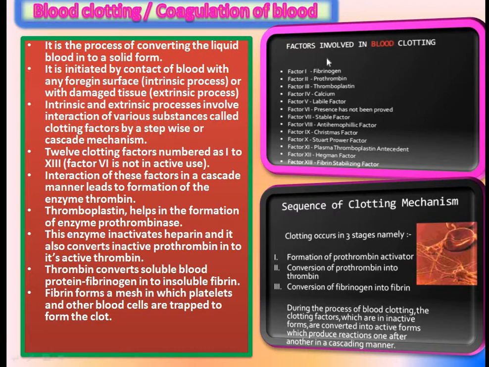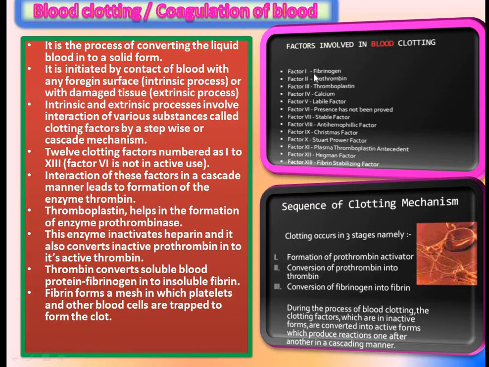Now see this slide. These are the factors which are involved in blood clotting, in both processes, the intrinsic process and the extrinsic process. These 12 clotting factors are numbered 1 to 13. In this 1 to 13, factor 6 is not in active use. See in this slide, the factors involved in blood clotting.